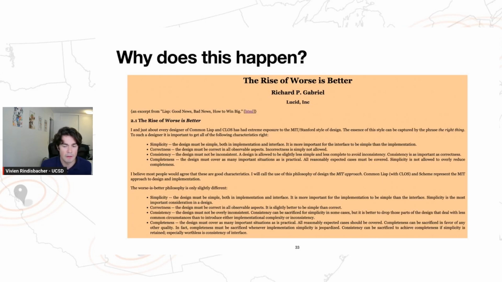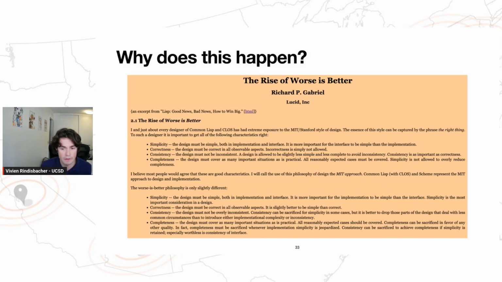On one hand, we have what Worse is Better calls the Stanford approach, which favors simplicity of the interface over simplicity of the underlying implementation. And on the other hand, we have what Worse is Better calls the MIT approach or New Jersey approach, which favors simplicity of the underlying implementation over everything else.